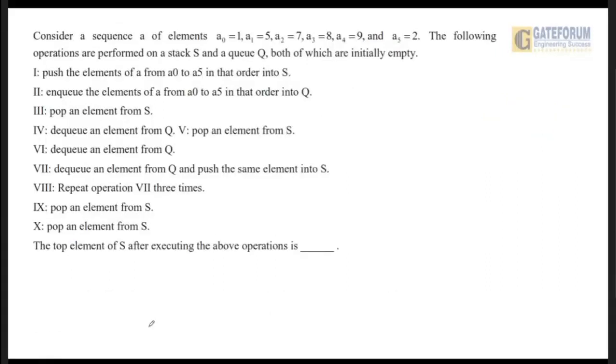So this is another question from data structures that came in GATE 2023. Let us read the question properly. What it is saying: consider a sequence A of elements A0 equal to 1, A1 equal to 5, A2 equal to 7, A3 equal to 8, A4 equal to 9 and A5 equal to 2. The following operations are performed on a stack S and a queue Q, both of which are initially empty. Now what is the first instruction saying? It is saying to push the elements of A from A0 to A5 in that order into S.